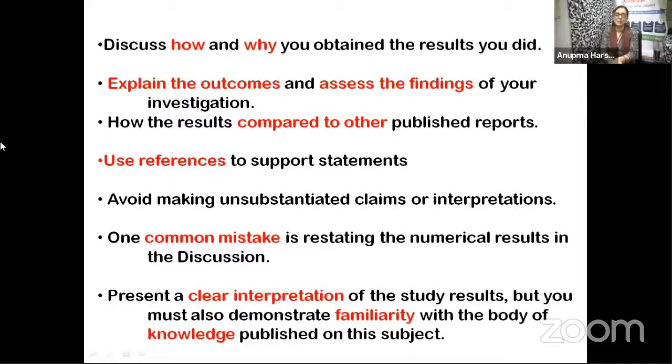One common mistake we make is restating your numerical results in your discussion. Please don't do that. Present a clear interpretation of the study results, but you can also demonstrate familiarity with the body of knowledge published on this subject. This we already discussed, that it can correlate to earlier information that has already been published.